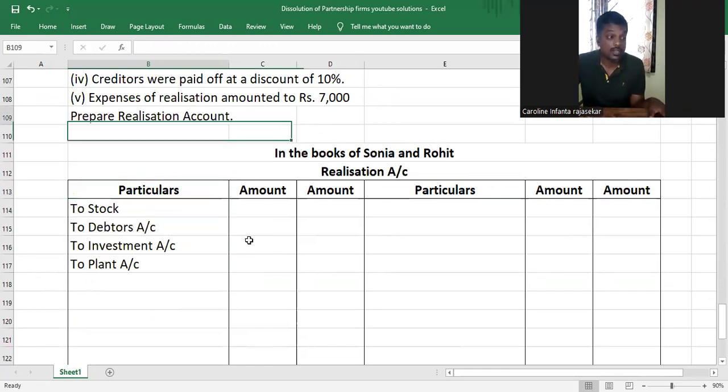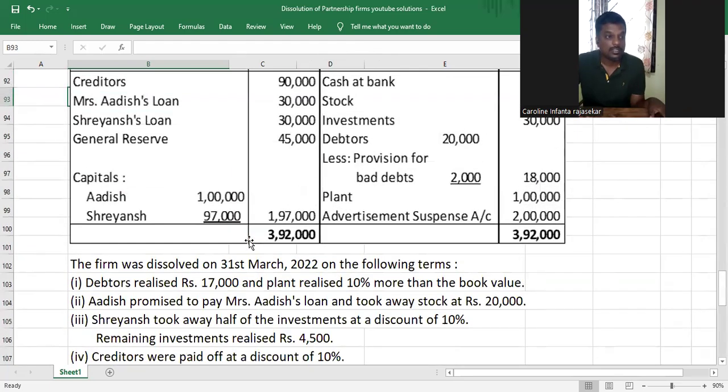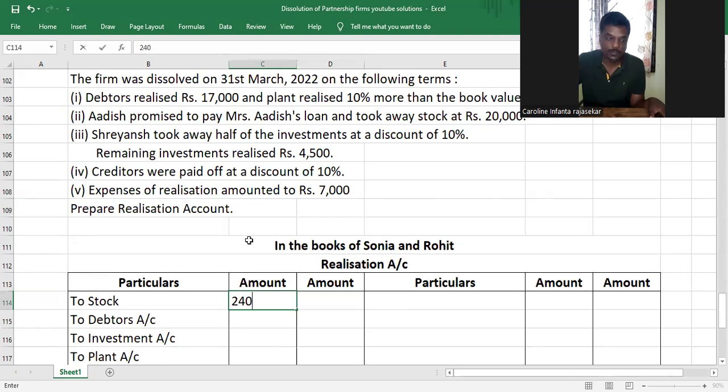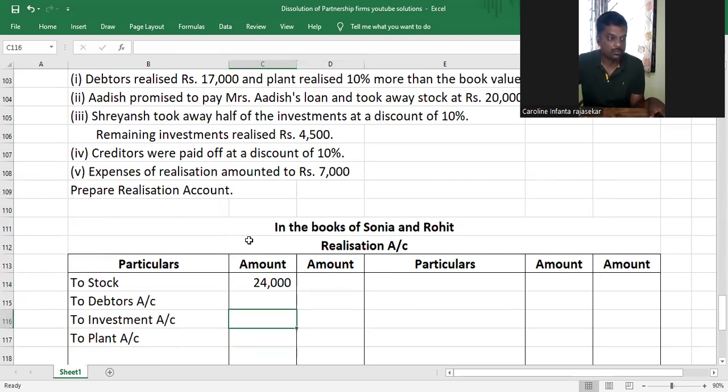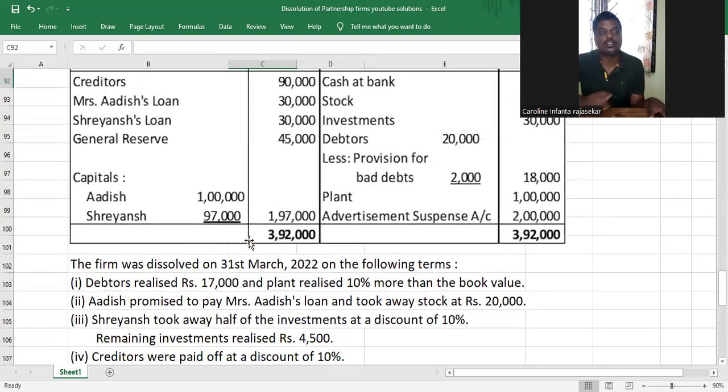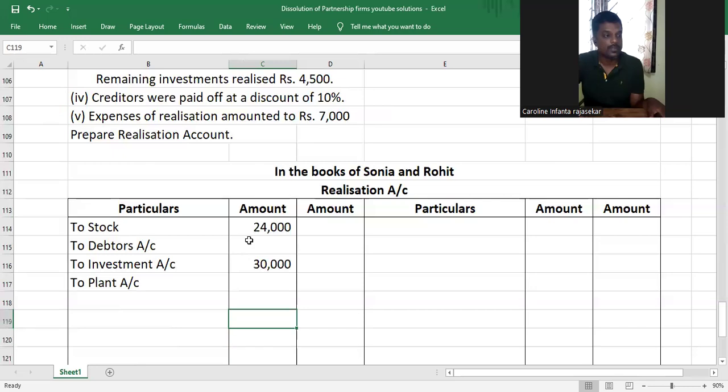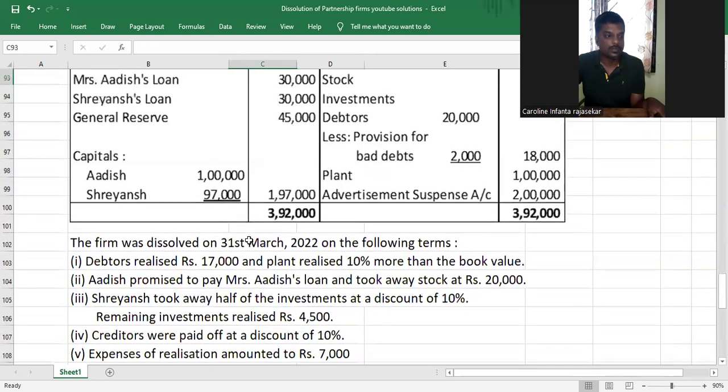Anyway, so to stock, debtors, investment, and plant. Stock was 24,000. Investment was 30,000. When it comes to debtors, you have this doubt. Should you transfer 20,000 or 18,000? The answer is you should transfer the gross value of debtors and not after deducting the provision for doubtful debts, because provision for doubtful debts has to be transferred along with the liabilities as it is a liability account. So the gross value of debtors is 20,000. Understood or not, my dear children? You will transfer 20,000 from debtors, and for plant it was 1 lakh.